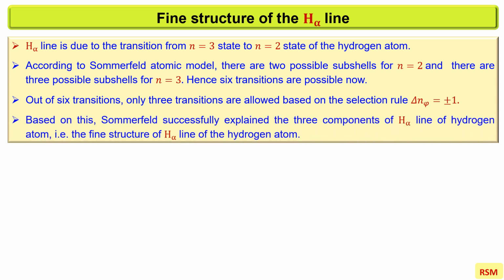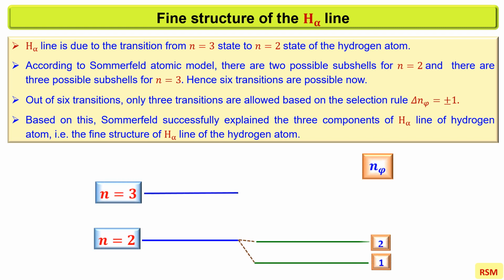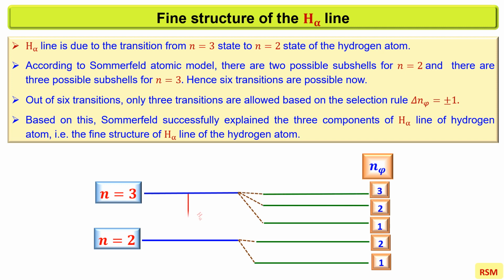Based on this, Sommerfeld successfully explained the 3 components of H alpha line of hydrogen atom, that is the fine structure of H alpha line of the hydrogen atom. Here the continuous lines show the allowed transitions and the dotted lines show the forbidden transitions.